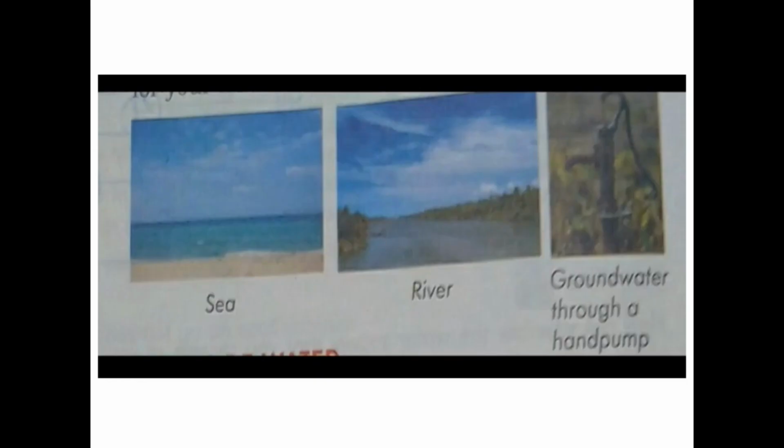In the last class, we have learned about different forms of water, water cycle, and sources of water. Today we are going to learn chapter 16, water supply and water pollution. Children, look at the pictures carefully. The water from which of these sources cannot be used for drinking and other domestic uses? Yes, we cannot use seawater for drinking and other domestic uses because it is salty.